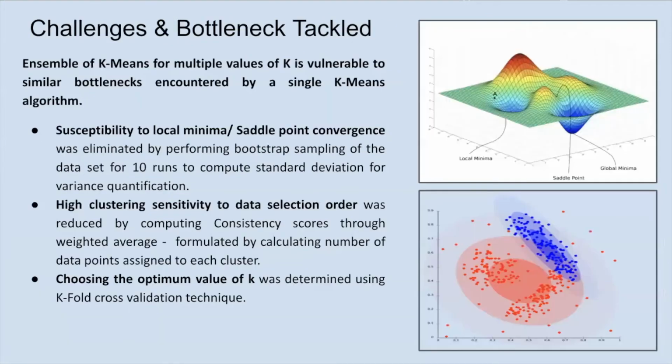Next slide. So these are the challenges and bottlenecks that we tackled. So the first one is susceptibility to local minima or saddle point convergence, which was eliminated by performing bootstrap sampling of the dataset for 10 runs to compute standard deviation for variance quantification. The second one was high clustering sensitivity to data selection order, which we were able to solve by calculating a consistency score by calculating the number of data points assigned to each cluster. And the third one was choosing the optimal value of K, which was solved by the K-fold cross-validation technique.